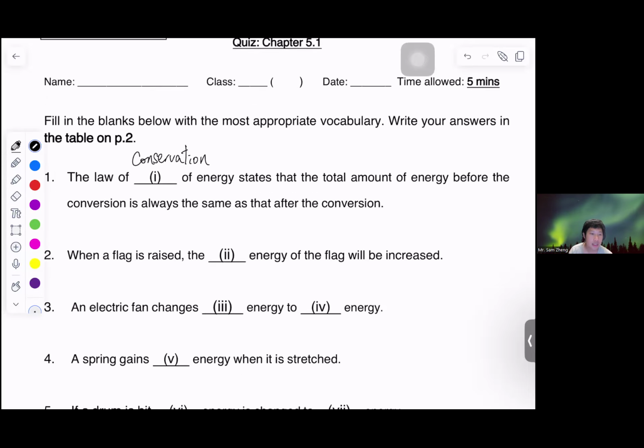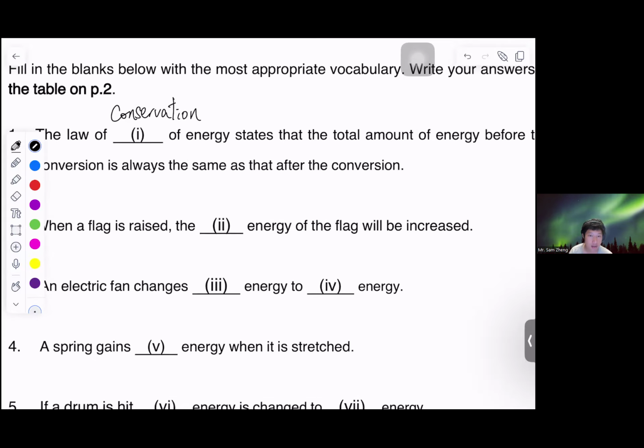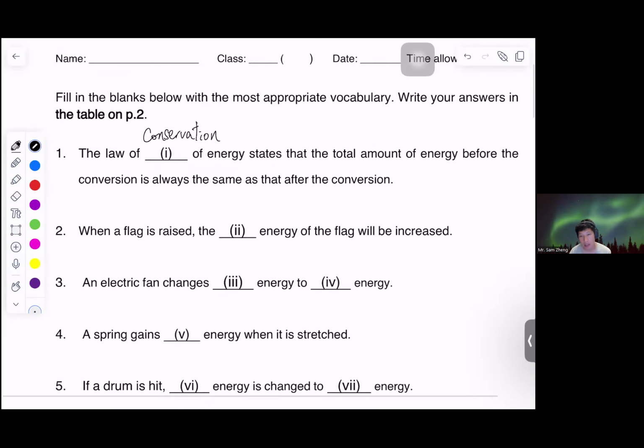Next, a flag is raised. Therefore there is a certain energy of the flag that will be increased. Raised means that it will be going upward. If it's going upward, then the potential energy of the flag will be increased.